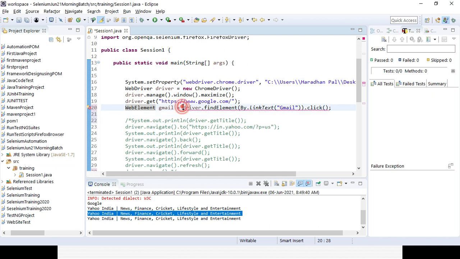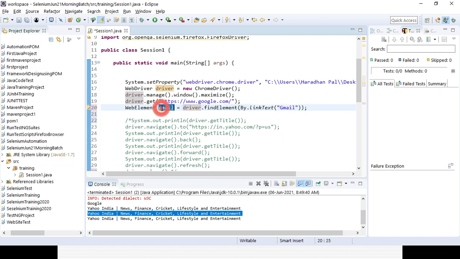Driver dot, sorry, that part will not be there. The click part will not be there. We need to identify the element first. You can see that I have identified the web element first. This is the part, right? With the help of link text, I have identified the element Gmail.